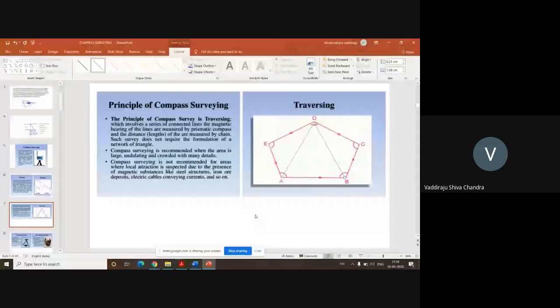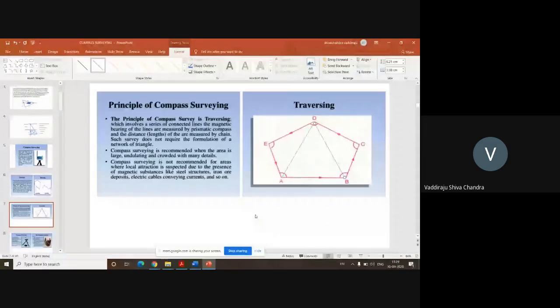Most of the students, if you ask what is the principle of chain surveying, they'll say working from whole to part and establishing a new point with respect to two different points. So that is not the right answer. The principles of surveying are those, and the principle of chain surveying is triangulation. That is, we are going to divide the area into a set of triangles to measure the area. And the principle of compass surveying is traversing. We are going to move around the area to be surveyed and thereby do the measurements. Please keep these 3 points in mind.